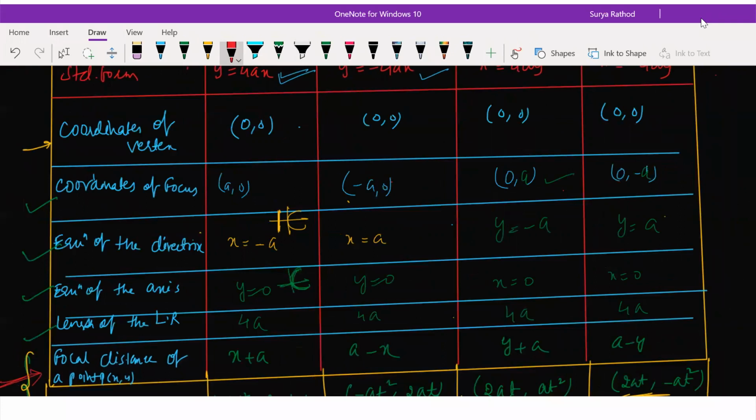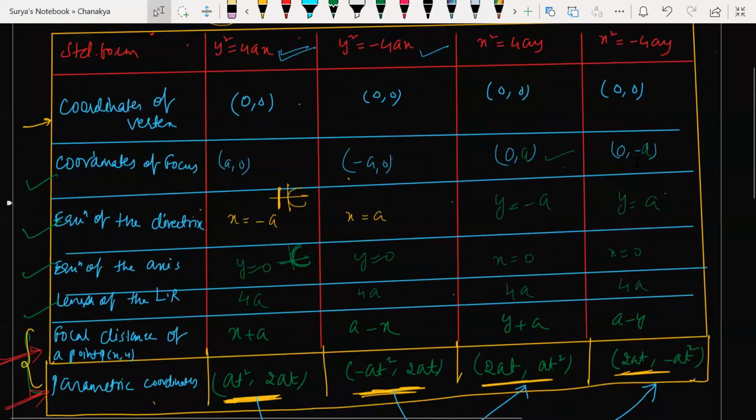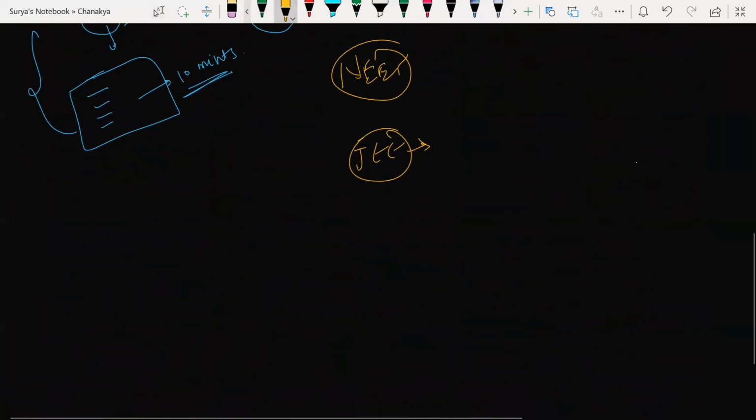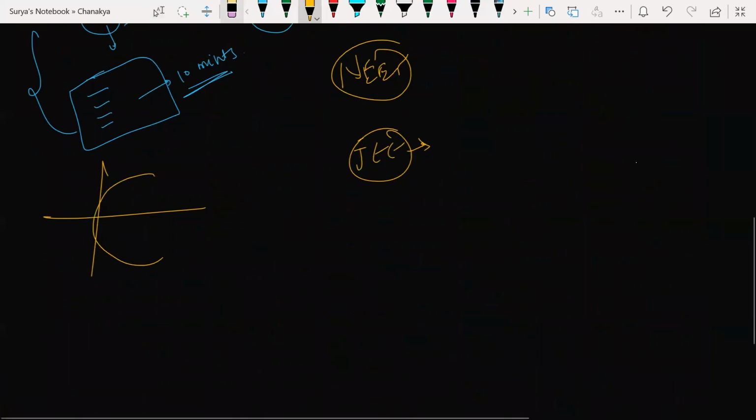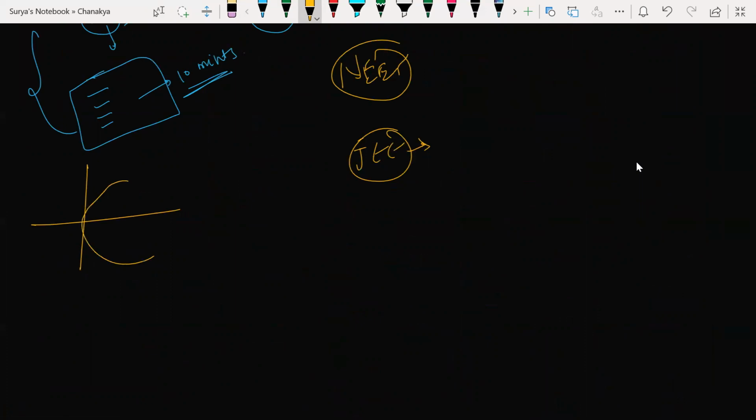Let us try to understand this. What was I explaining just now, guys? This is a parabola. What is the equation of this parabola? If you revise the notes, you would have answered me. This is the positive x-axis, and it is opening towards the positive x-axis. So y square is equal to 4ax. Am I correct? Yes, sir.